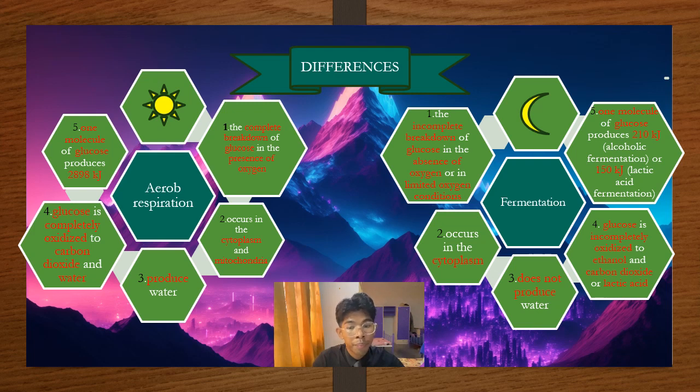And the fifth one, in aerobic respiration, one molecule of glucose produces 2,898 kilojoules, while in fermentation, one molecule of glucose produces 210 kilojoules for alcoholic fermentation and 150 kilojoules for lactic acid fermentation.